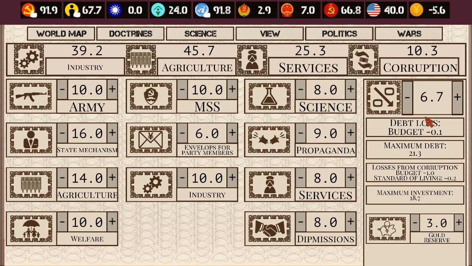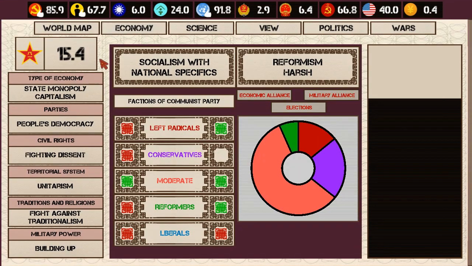I'm going to increase my debt. My debt right now maximum can be 21.3. Currently it's 6.7. Now notice what happens to my support of the party. Okay, down one. That goes down with every one. I'll sacrifice that. Now I'm not happy about it, but I don't want the Americans telling me what I got to do.